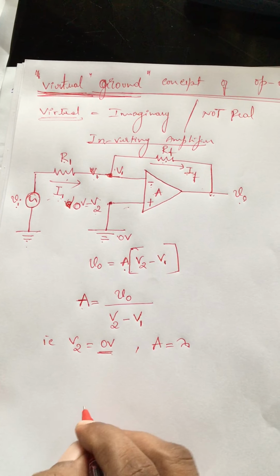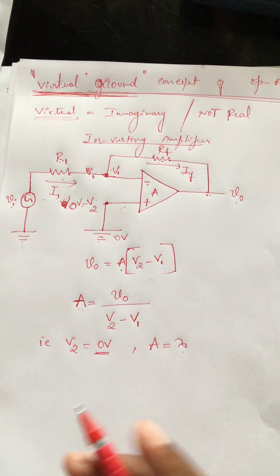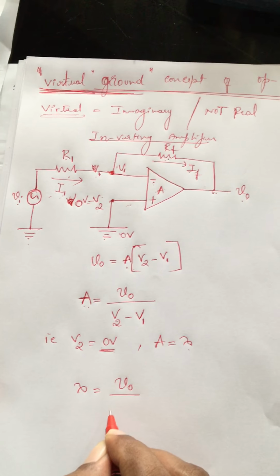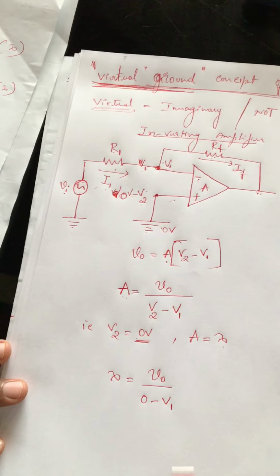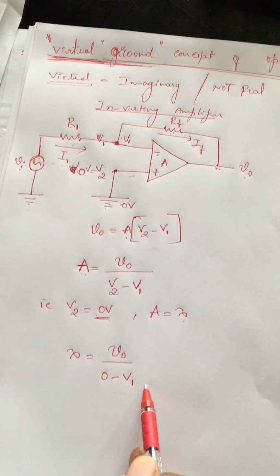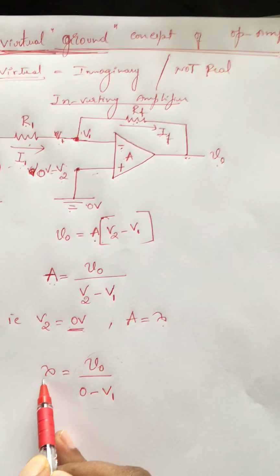So let me substitute infinite here and 0 here in the above equation: infinite is equal to V0 divided by 0 minus V1. How can I satisfy this equation? How can I prove that this whole expression will be equal to infinite?